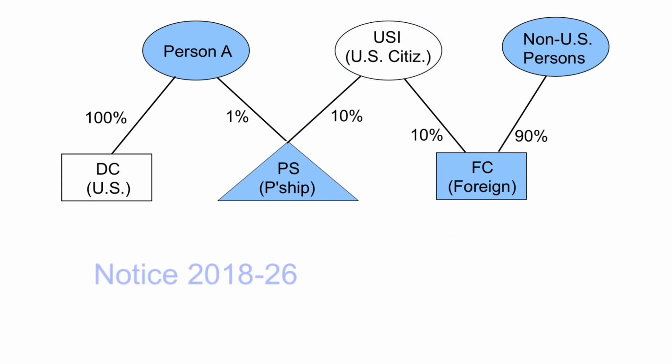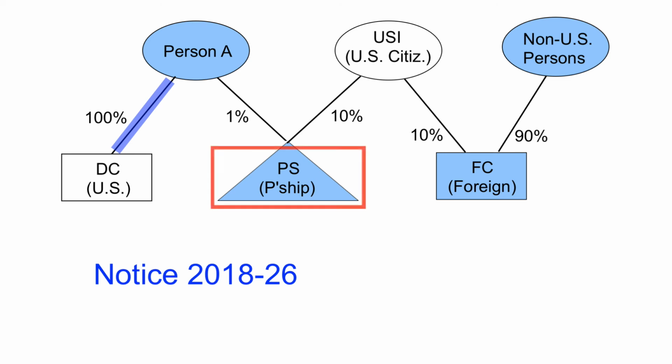Notice 2018-26 provides that the IRS intends to issue regulations providing that, solely for purposes of determining whether a foreign corporation is a specified foreign corporation, stock owned directly or indirectly by or for a partner will not be considered as being owned by a partnership if the partner owns less than 5% of the interests in the partnership's capital and profits. Since person A owns less than 5% of PS, PS will not be attributed the shares of DC, and FC will not be a specified foreign corporation.